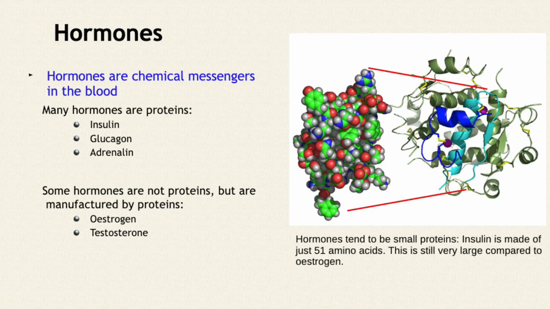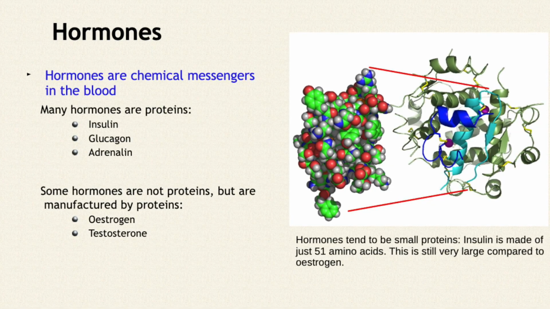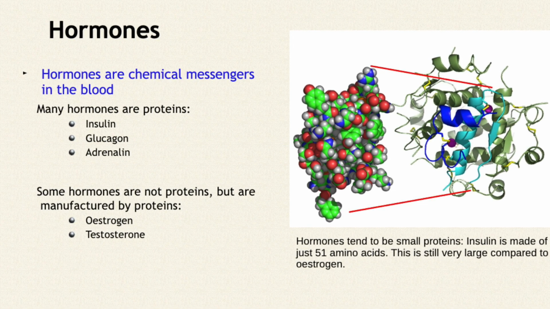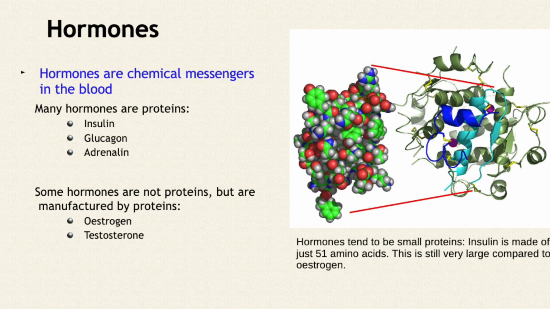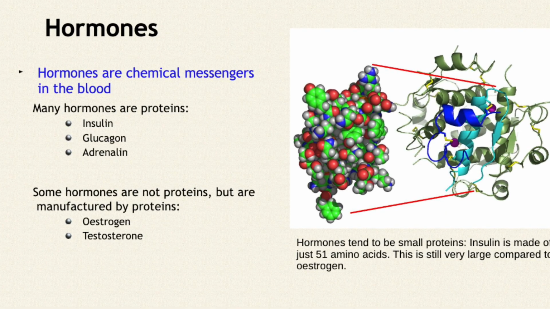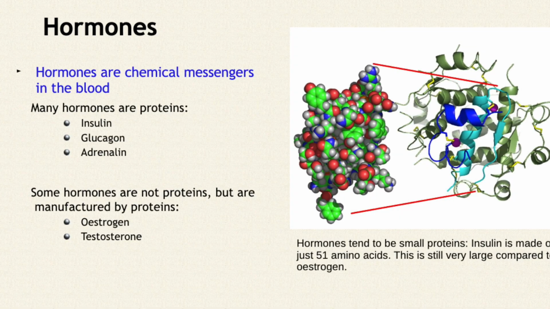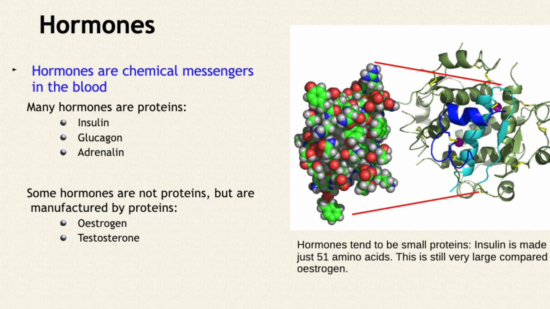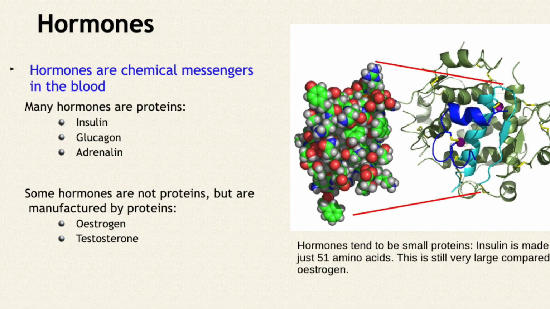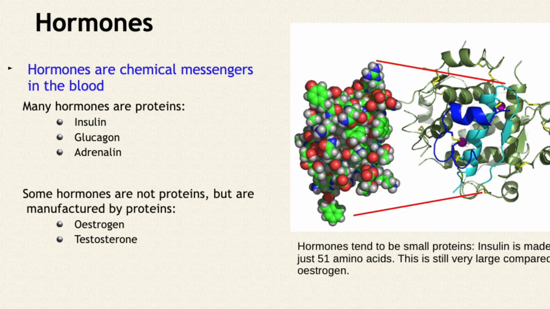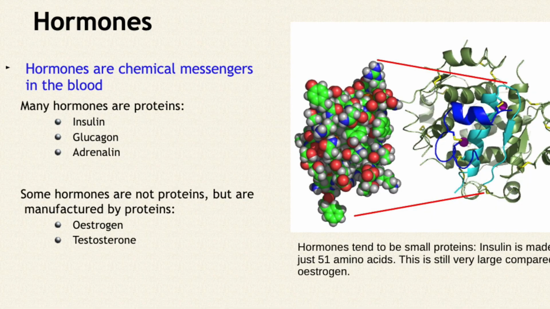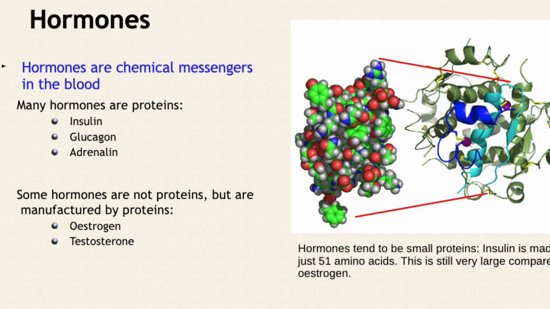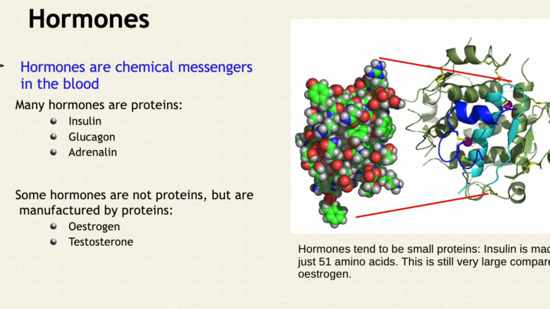But some hormones are not proteins. They're manufactured by proteins. So the sex hormones, what we call the steroid hormones, are made by proteins, but the proteins are enzymes that are breaking down cholesterol into different forms. Cholesterol is a kind of fatty molecule, and it's used to make steroid hormones because the proteins can break cholesterol down in various stages to different types of molecule. And so estrogen and testosterone are not proteins themselves, but they're made by proteins. Okay? But there are a few that are proteins.